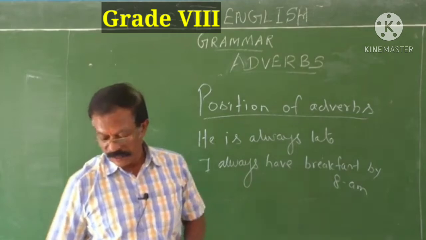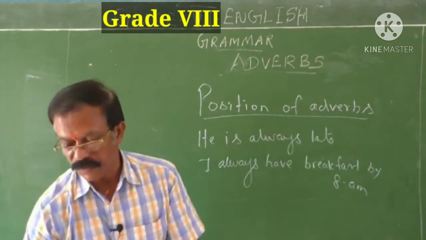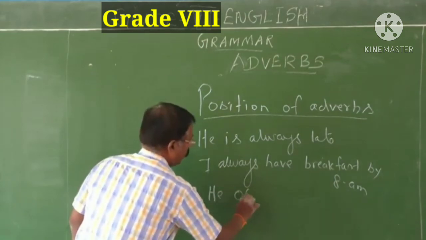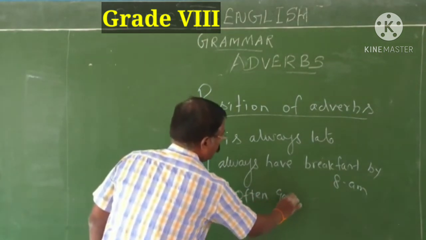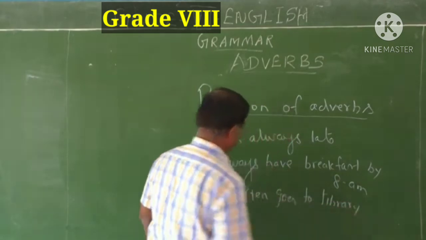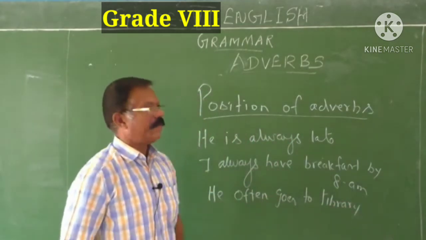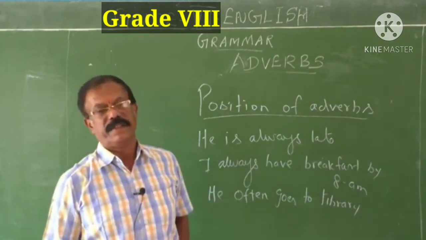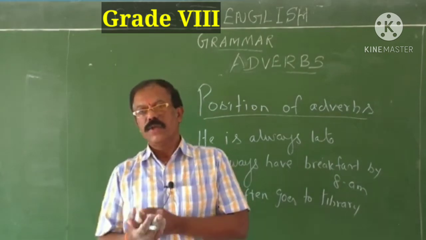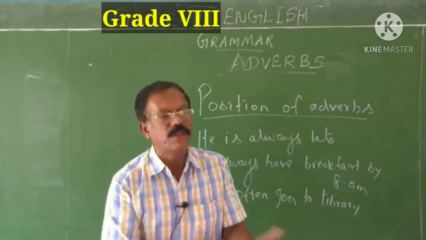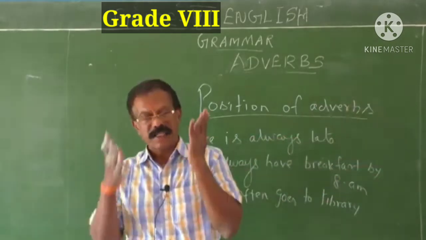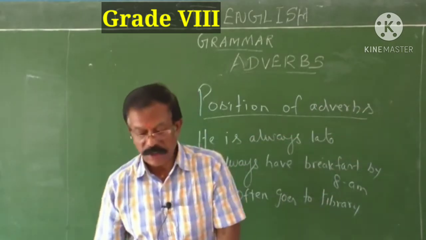Okay, so in this way, the position of adverb of frequency: he often goes to library. But if you write the sentence like he goes often to the library, it is not a genuine one. It is not generally accepted by the grammarians. So you should know the position where we have to use adverbs. You can't just use adverbs wherever you want. It has its own place. There only you have to use.